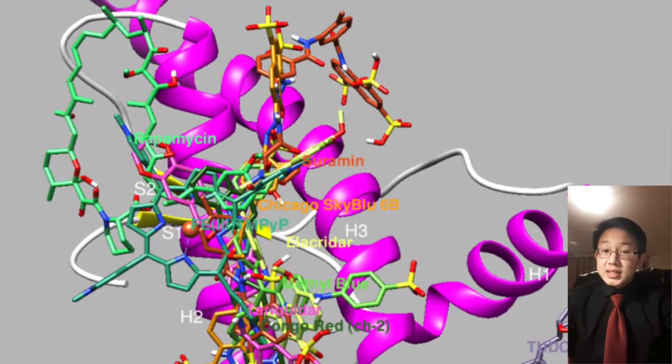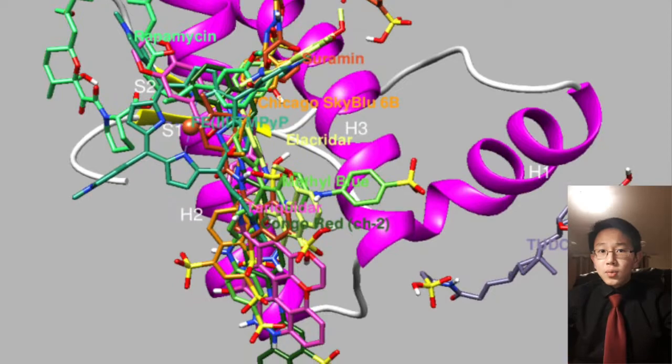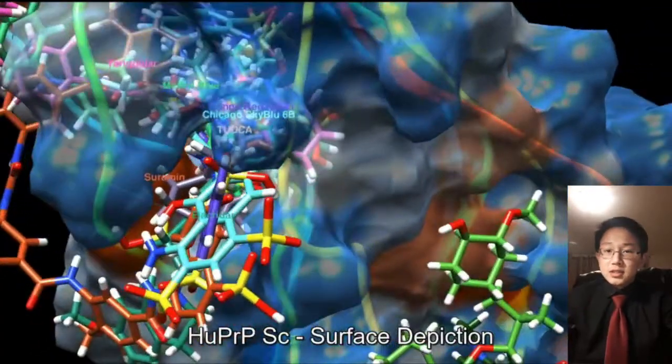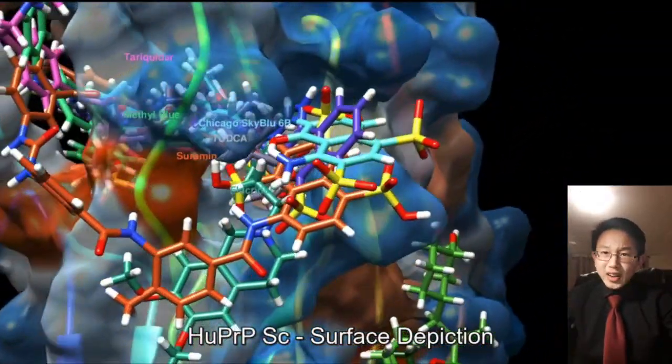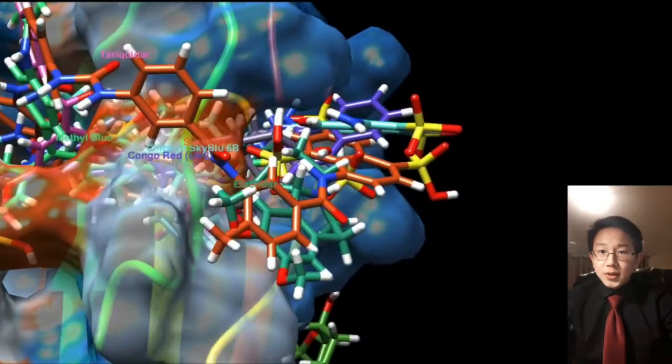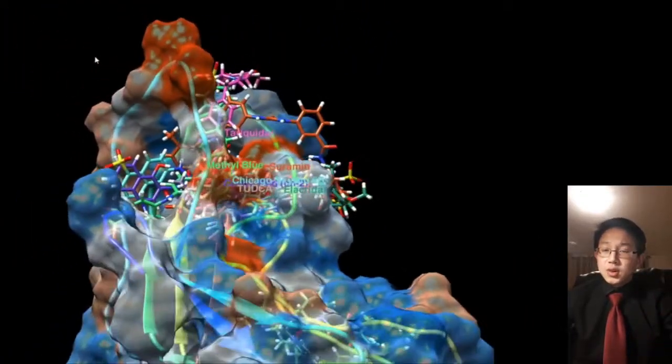With that said, what exactly was our project and how did it work? Well, we utilized the program Chimera to conduct the simulations of drug docking on prion proteins. Here, in fact, you can actually see the surface depiction of the Scrapie human prion protein, as well as the docking sites of our drugs of interest.